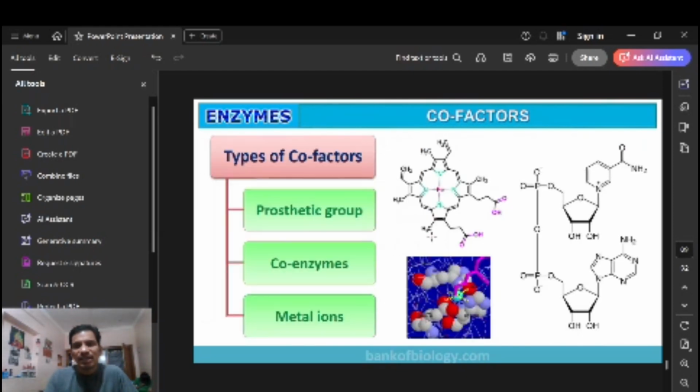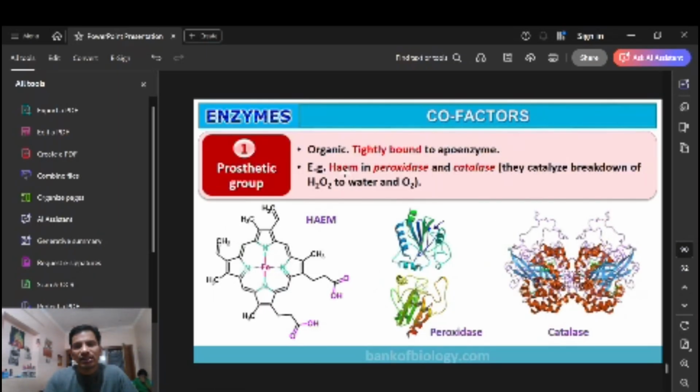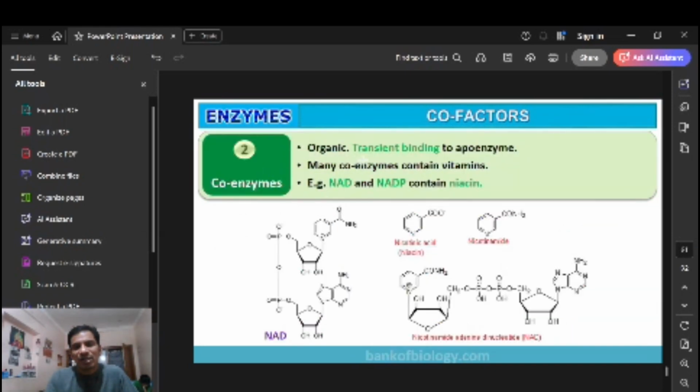Here are the kinds of cofactors. Prosthetic group is one cofactor, and coenzyme is one cofactor, and metal ions are also cofactors, right? So what is the prosthetic group? These are the organic form tightly bound to apoenzyme. Okay, the cofactor is tightly bound to the apoenzyme, and heme plus peroxidase catalase is one of the organic prosthetic groups, right? And coenzyme, organic, is transient binding to the apoenzyme. Here it is tightly binding. Here it is transient binding.